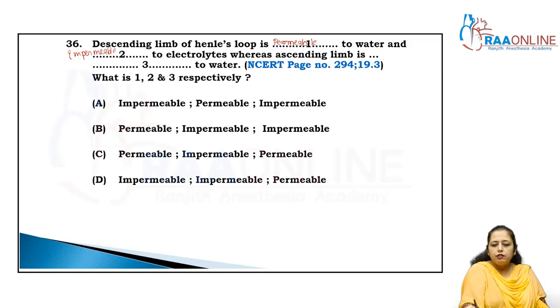Right? Whereas the ascending limb is impermeable for water and permeable for the electrolytes, right? So now the answer is permeable, impermeable and impermeable. So the answer is Bombay, right? 1, 2 and 3, that is the answer.